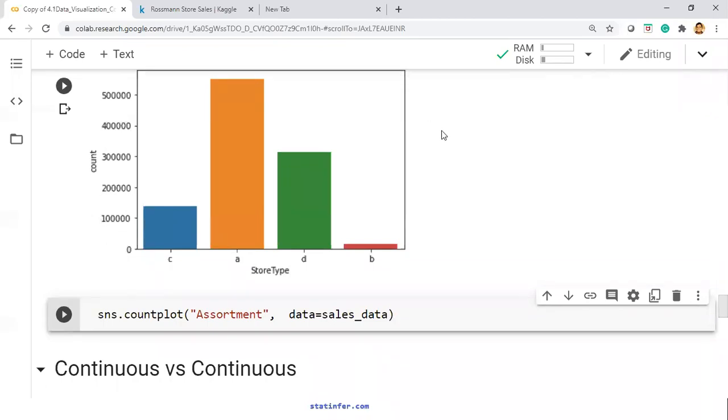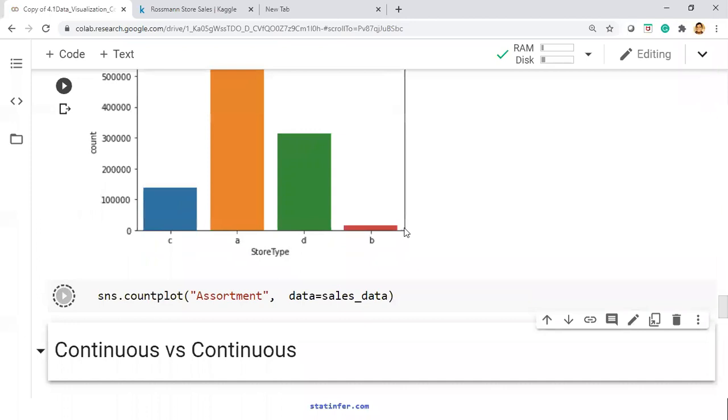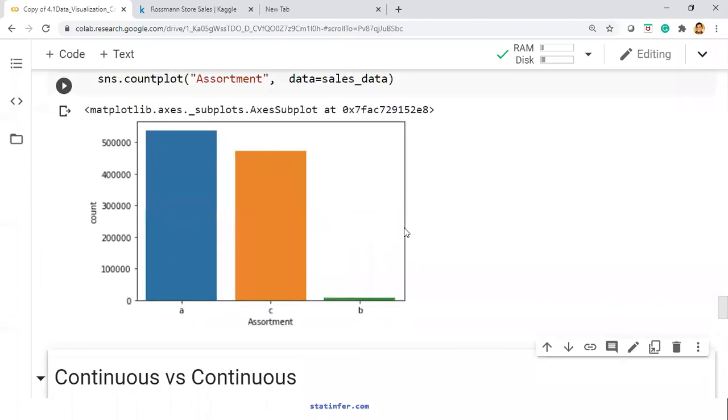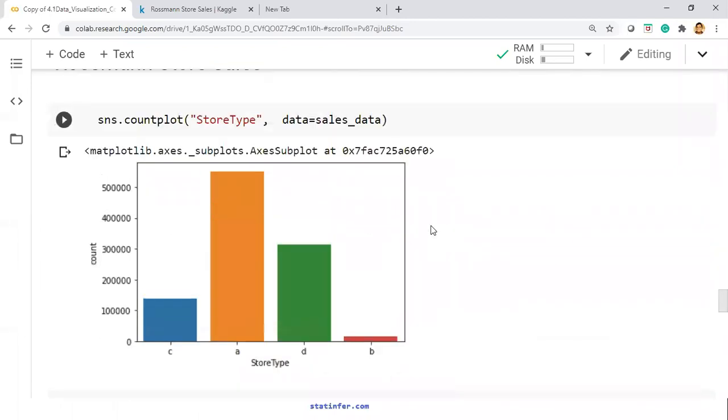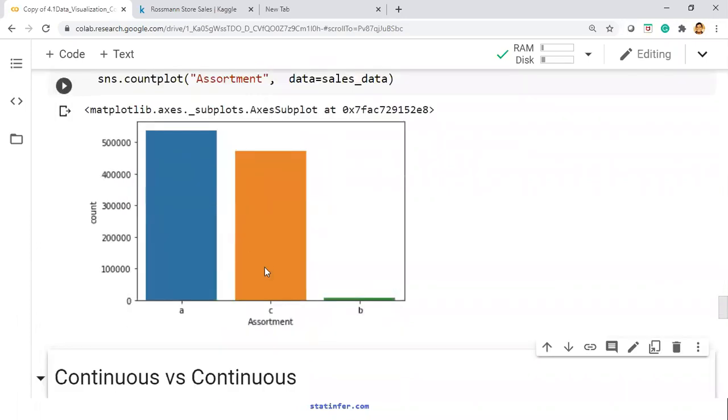This is the store type. And then this is the assortment type. As you can see, it's a fairly easy answer. Store type A and assortment type A is the maximum.